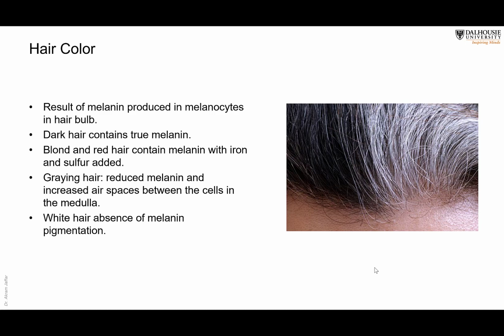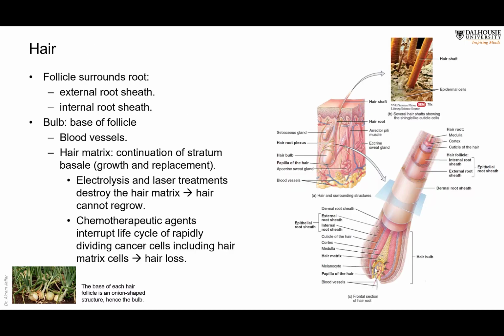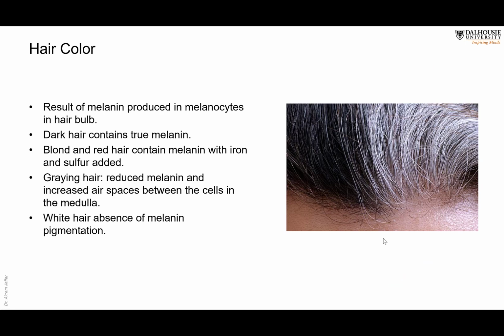But in addition to that, gray hair has air bubbles between its layers, between these layers of the medulla. So there are air bubbles in it, and that's why it looks gray. Also, in white hair, there's no melanin at all, and there are air bubbles.